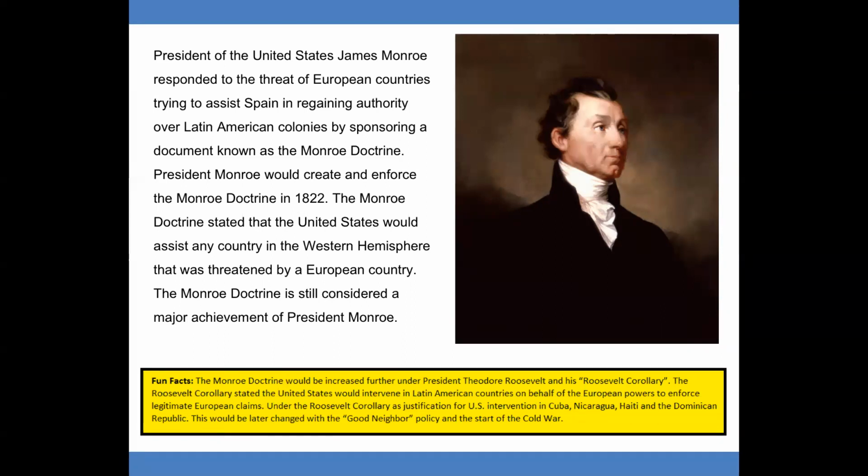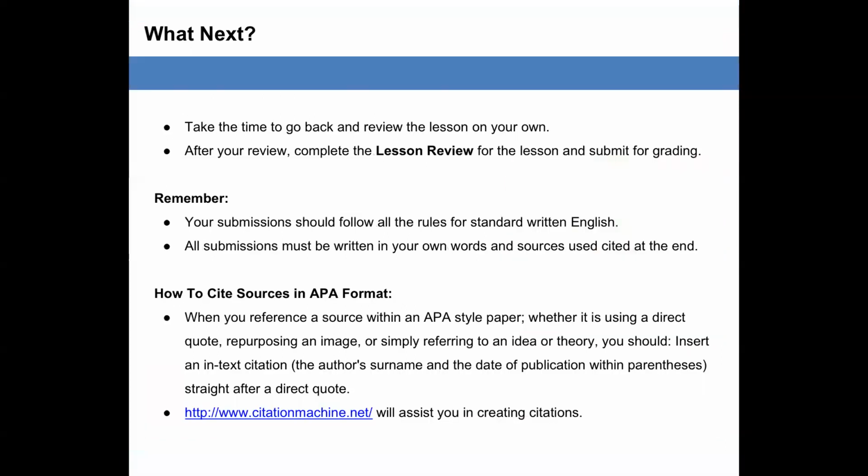Fun fact: the Monroe Doctrine would be increased further under President Theodore Roosevelt and his Roosevelt Corollary. The Roosevelt Corollary stated that the United States would intervene in Latin American countries on behalf of the European powers to enforce legitimate European claims. Under the Roosevelt Corollary, as justification for U.S. intervention in Cuba, Nicaragua, Haiti, and the Dominican Republic. This would be later changed with the Good Neighbor policy in the start of the Cold War.